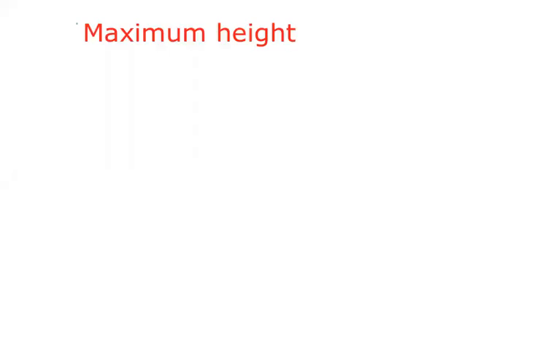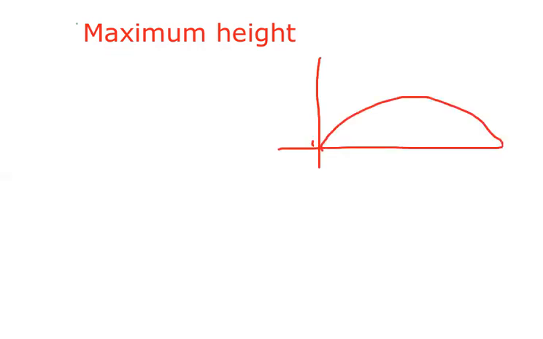In oblique projectile, beta, what is this maximum height concept that is observed? We know that in oblique projectile, a body is projected like this with a velocity u, making an angle theta with the horizontal. Now in this path, this is the point where the height is maximum. So now our target is to find the value of maximum height.